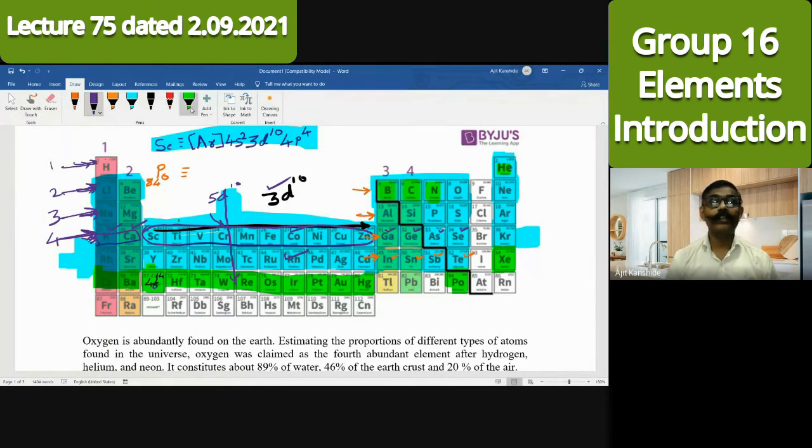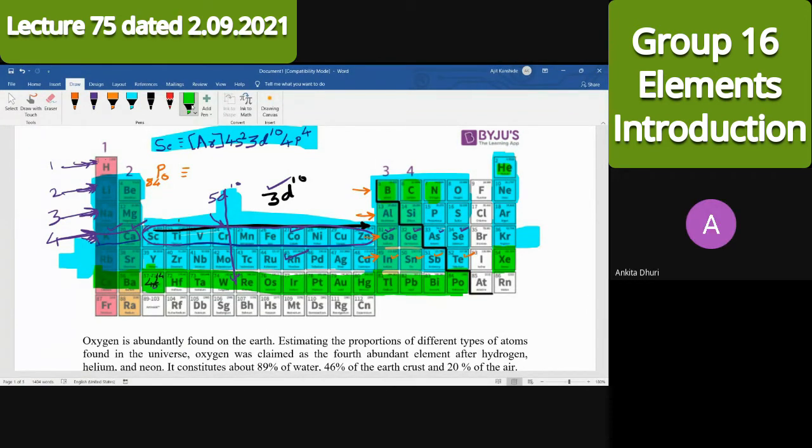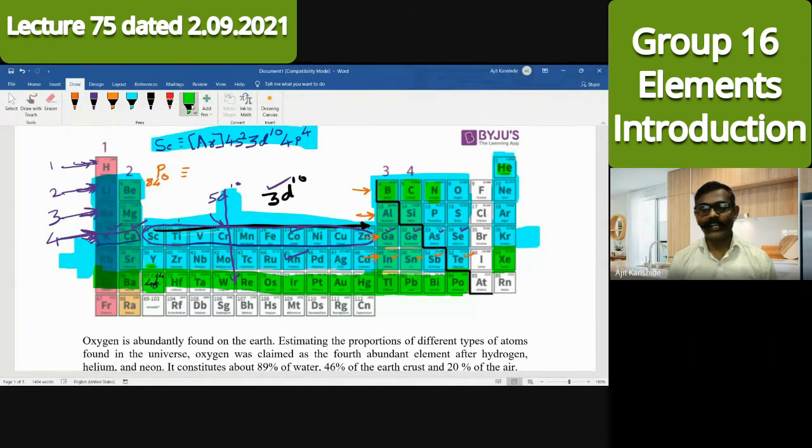After that 5d, electrons will enter in the p orbital. Which p orbital? 6p. Exactly, the 6p orbital. So let me write the electronic configuration for polonium. The nearest previous noble gas, as somebody has answered, is xenon, whose atomic number is 54. After xenon, electrons are going to enter the s orbital, the 6s orbital. How many electrons? 2 electrons.